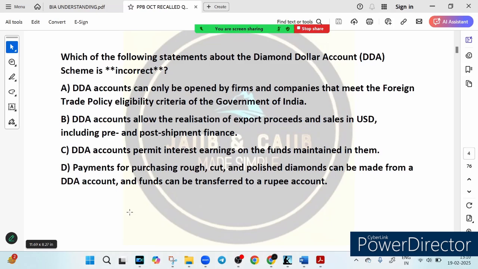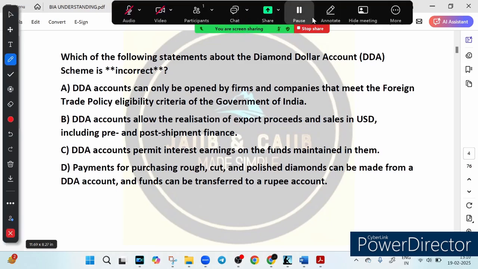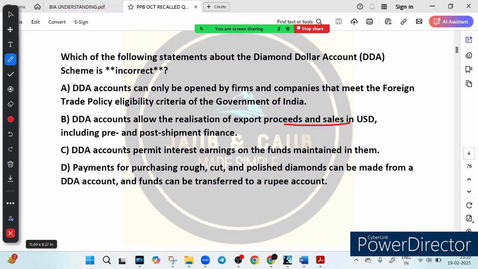So this question was asked. The first option says that a DDA account can only be opened by firms and companies that meet the foreign trade policy eligibility criteria of the government of India. Option B says a DDA account allows the realization of export proceeds and sales in USD, including pre and post shipment finance. Option C says a DDA account permits interest earning on the funds maintained in them. Option D says payment for purchasing rough cut and polished diamonds can be made from a DDA account and funds can be transferred to a rupee account.